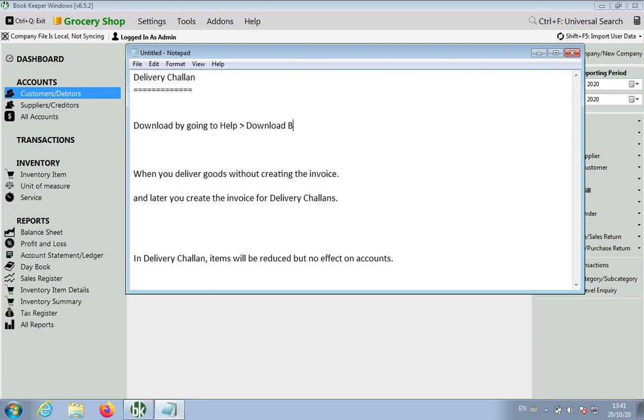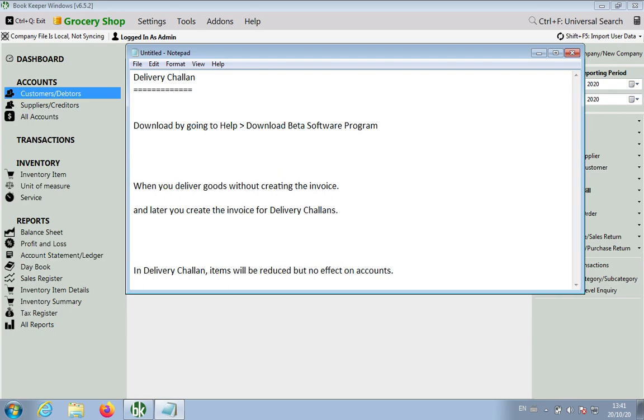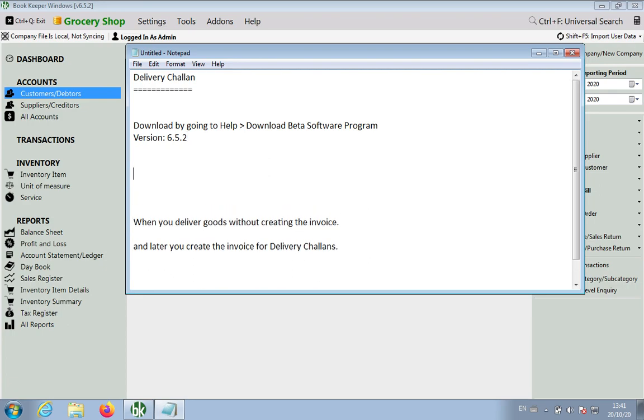If you need this feature you can download it, and the version number is 6.5.2, so you can download and use it. Okay, now what is delivery challan? Let's come to the main point. What is delivery challan? That's our main question.